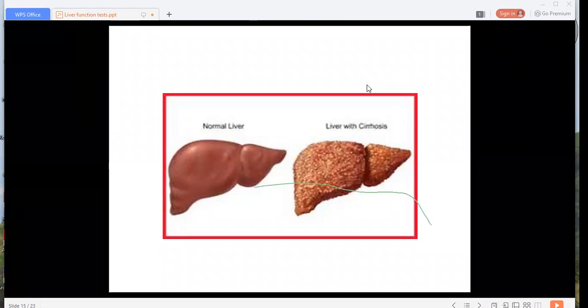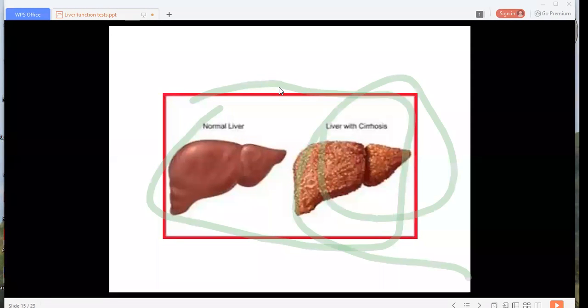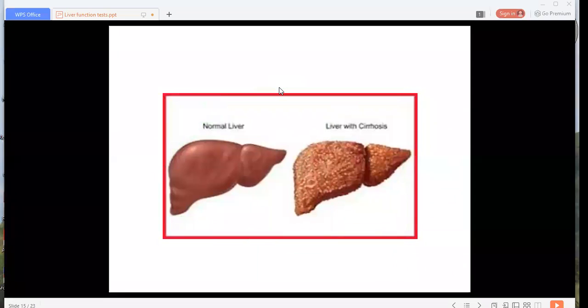Then today we are going to discuss the pathology of cirrhosis. The first pathological point in cirrhosis is collapse of hepatic lobule during necrosis. Then formation of diffuse fibrous septa, and third, nodular regeneration of hepatic parenchyma. So the first point is collapse of hepatic lobule during necrosis.